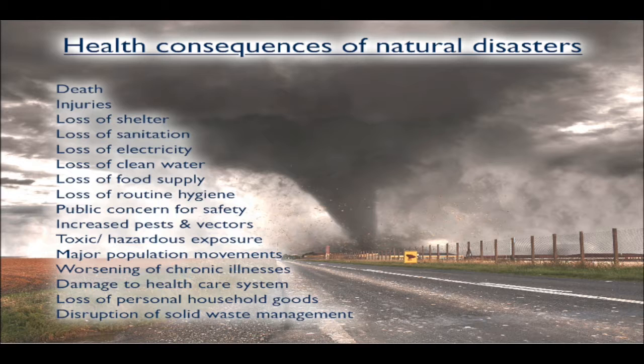Natural disasters cause all of these public health consequences again: deaths, injuries, loss of clean water, loss of shelter, loss of personal goods, major population movements, loss of sanitation, hygiene, solid waste management. There's a high public concern for safety. There's increased pests and vectors and damage to the healthcare system. There's worsening of chronic diseases and loss of electricity, toxic exposures, and also loss of food supply. And once again, it's not necessarily that each disaster is exactly the same when we're talking about natural disasters. Each of them vary to a certain degree, as we'll see in this next table.